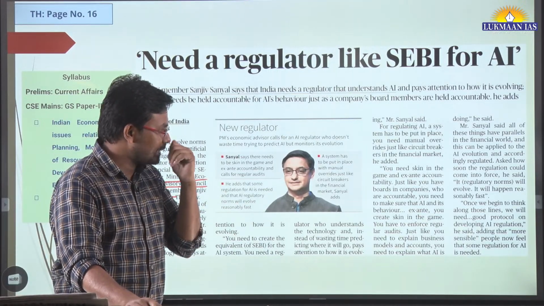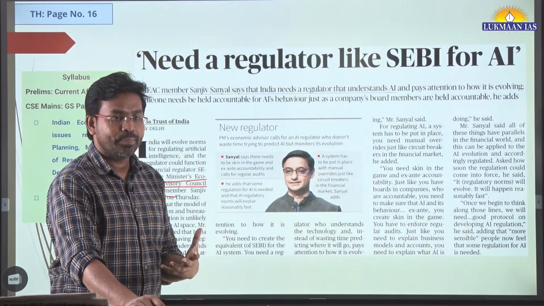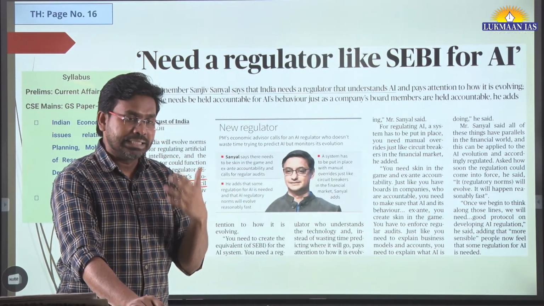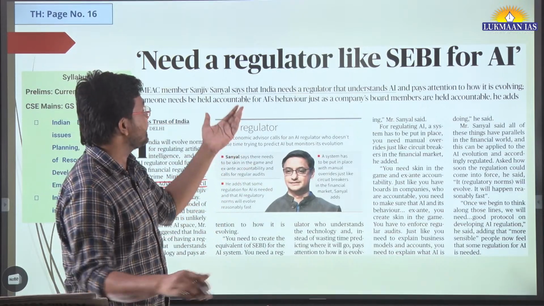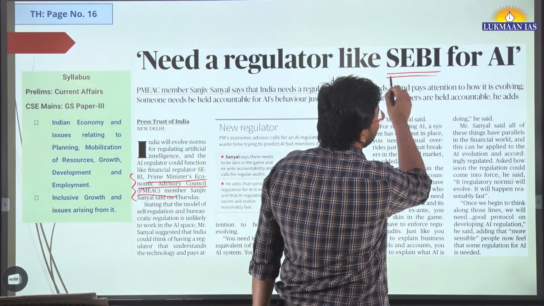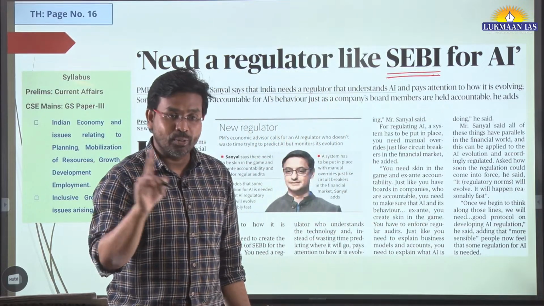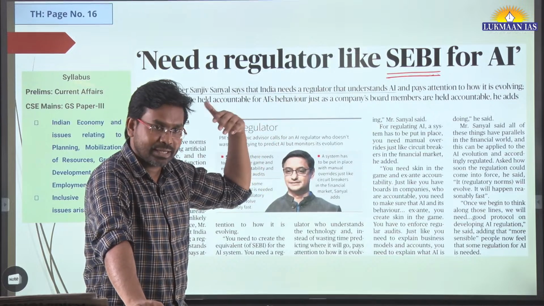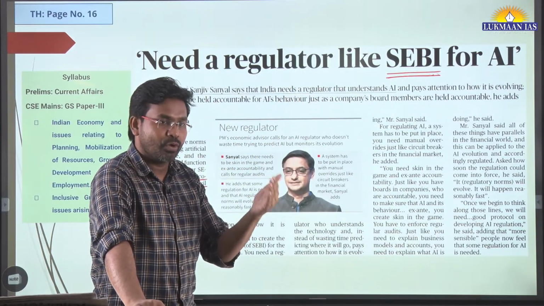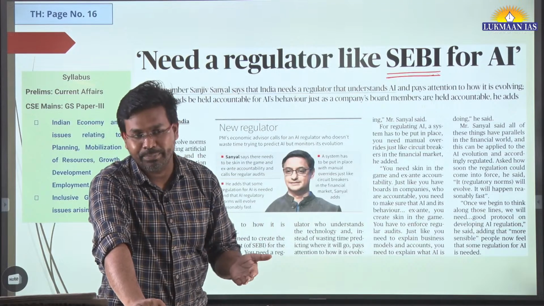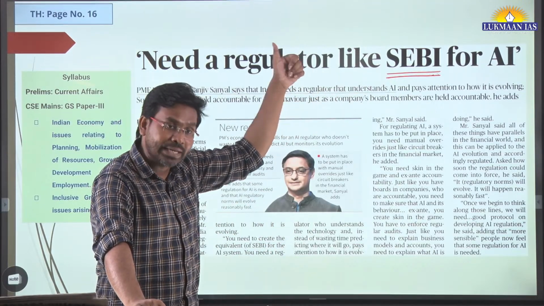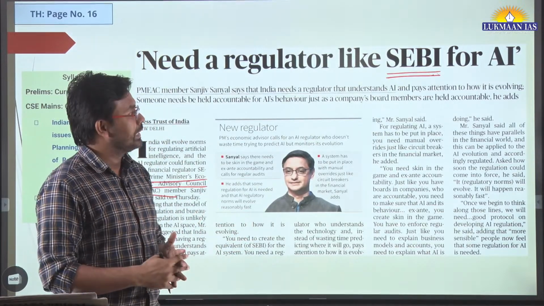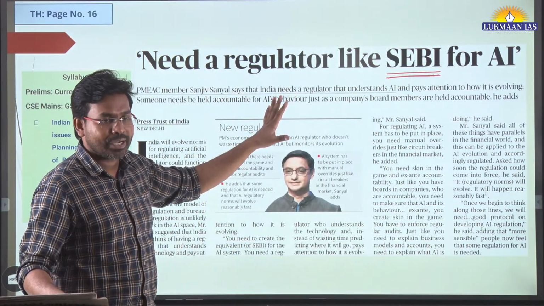So he has recently discussed that there should be a regulatory body for regulation of artificial intelligence, and this regulatory body should work at par with the Securities and Exchange Board of India. SEBI is a regulatory body that regulates the secondary market in India, that regulates those companies who are involved in trading of shares and all, who release the IPOs. SEBI is a very robust body. They make good regulation. They are regulating this stock market properly.